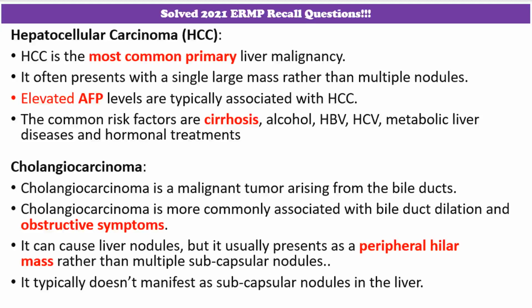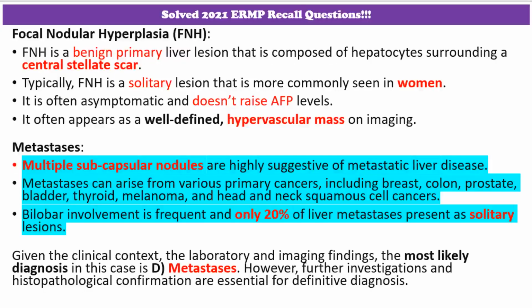Cholangiocarcinoma is a malignant tumor arising from the bile ducts. It is more commonly associated with bile duct dilation and obstructive symptoms, such as yellowing of the sclerae, skin, and mucous membranes, dark urine, and pale or acholic stools. Cholangiocarcinoma can cause liver nodules, but it usually presents as a peripheral or hilar mass, rather than multiple subcapsular nodules.